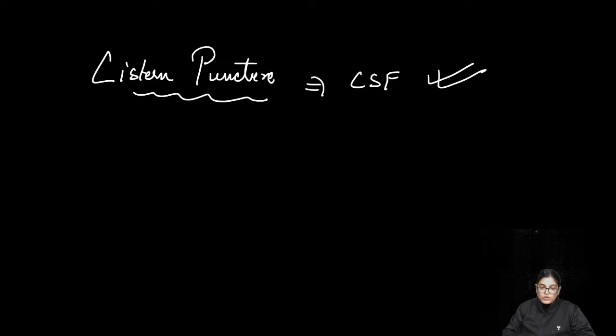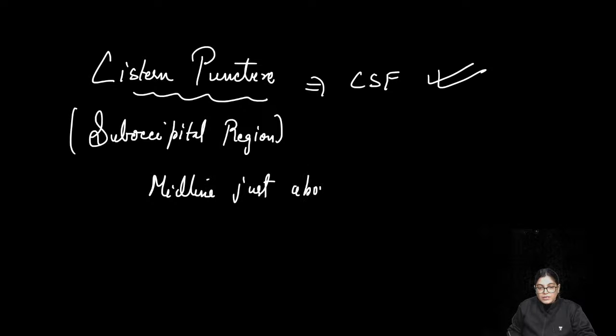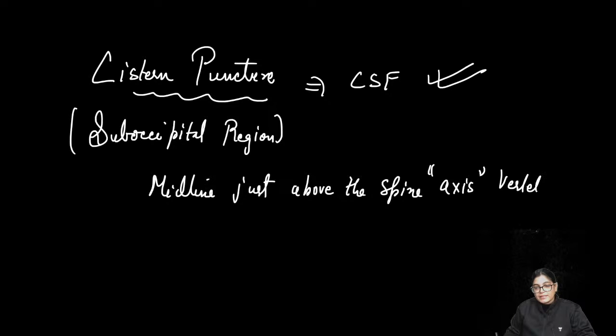If you want to go for cisterna puncture at the level of the suboccipital region, in the area of the suboccipital triangle, you have to approach in the midline, just above the spine of the axis vertebra, that is the second cervical vertebra, C2.